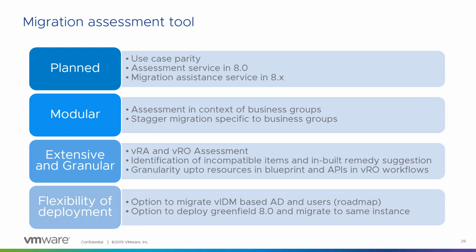One thing which we have ensured is that this is a read-only tool from a version 7 perspective. When you point this tool to a version 7 deployment, it only has read-only privileges and will not be able to make any changes whatsoever on version 7. So even if you point to a production system, it cannot make any changes, and your 7.x deployment will be 100% unchanged.